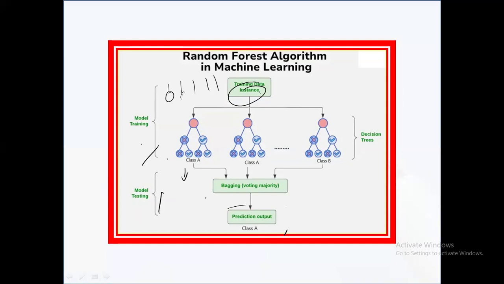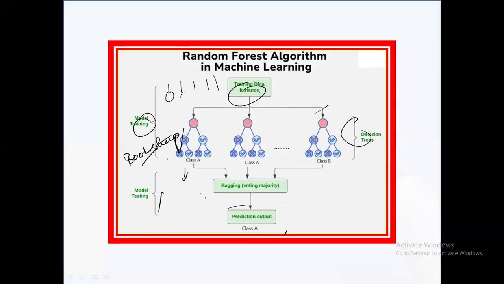And what do we mean by model training here? During training, random forest creates multiple decision trees. Each tree is trained on a randomly selected subset of the training data using bootstrapping. Here we are using the algorithm called bootstrapping, and random feature selection to increase diversity. Next, the decision: the decision trees process the input features of a data instance, follow their learned rules, and arrive at a prediction or decision for that instance.